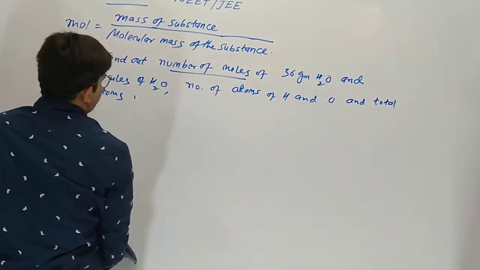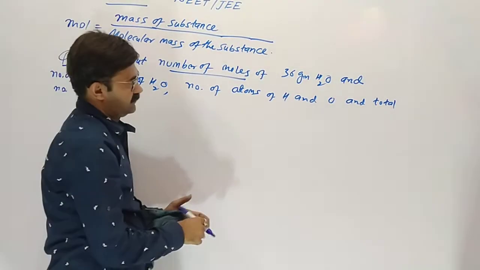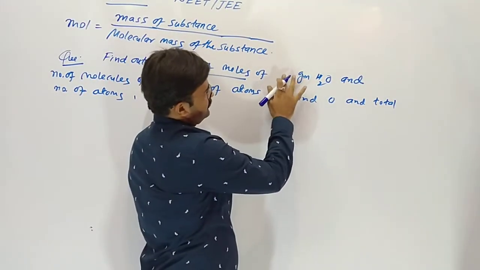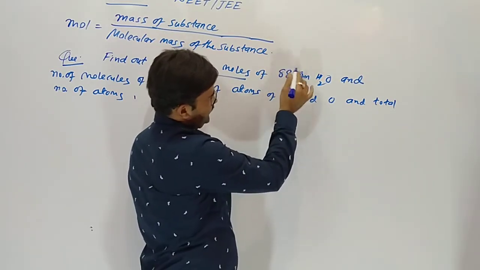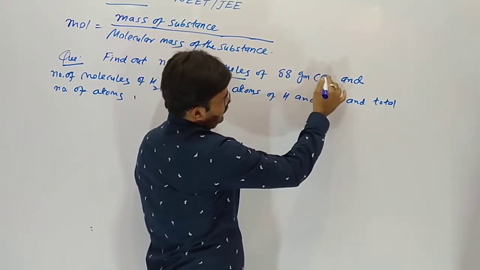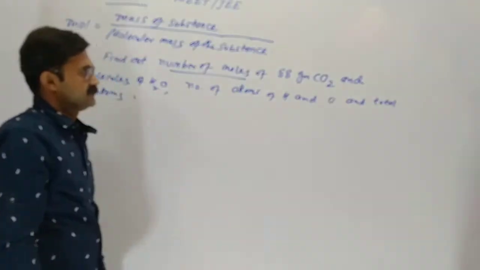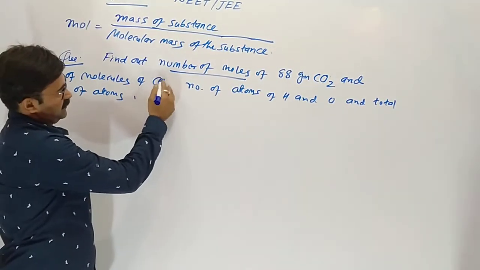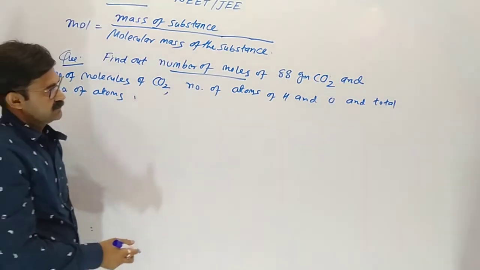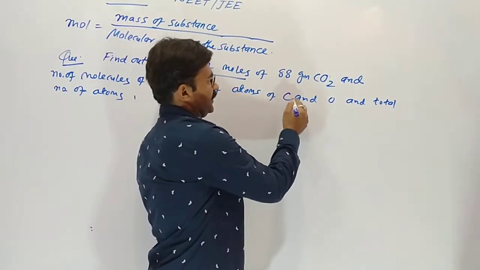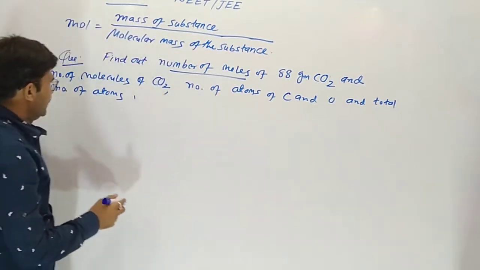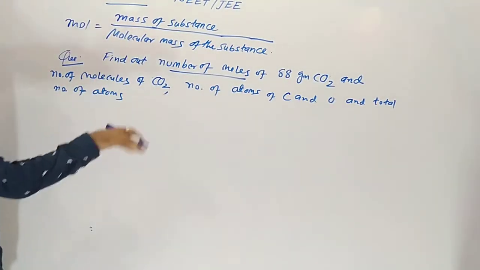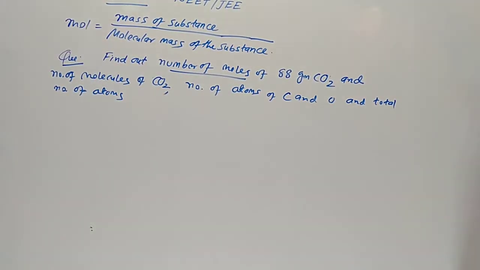Here, find out the number of moles of 88 gram carbon dioxide, the number of molecules of carbon dioxide, the number of atoms of carbon and oxygen, and the total number of atoms in 88 gram carbon dioxide.